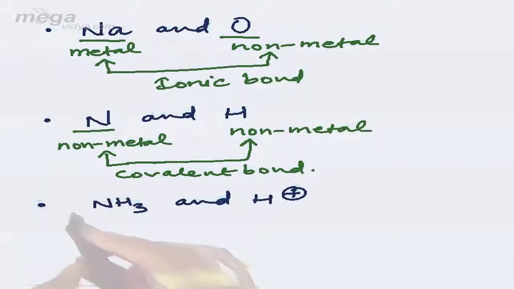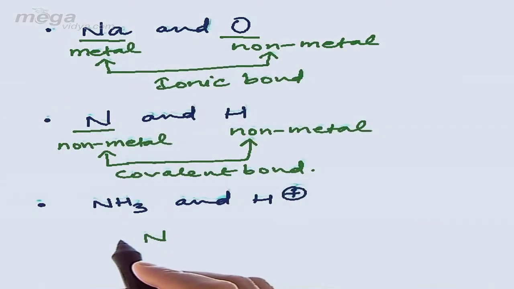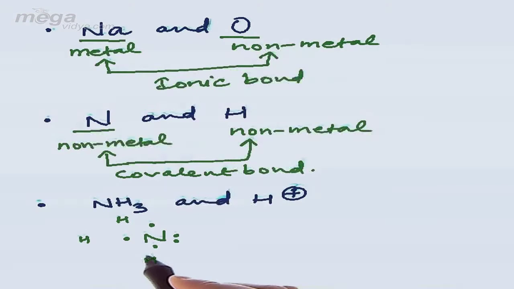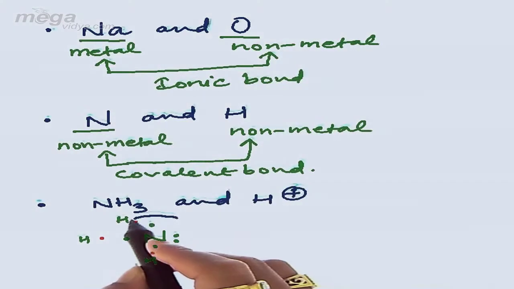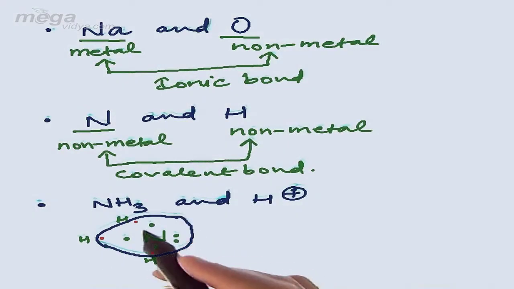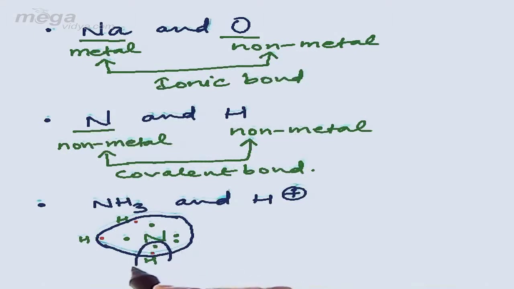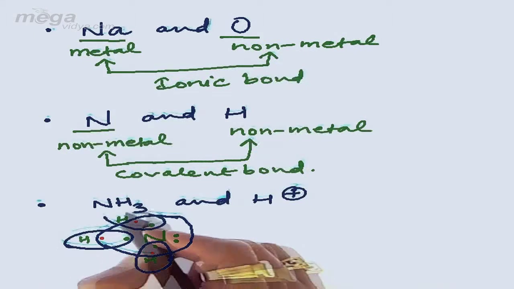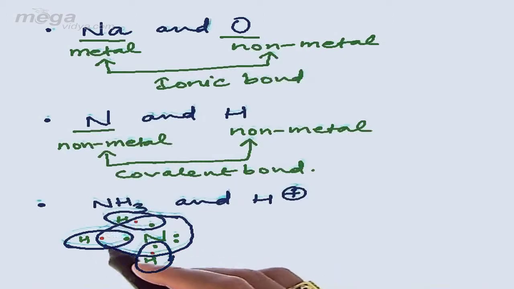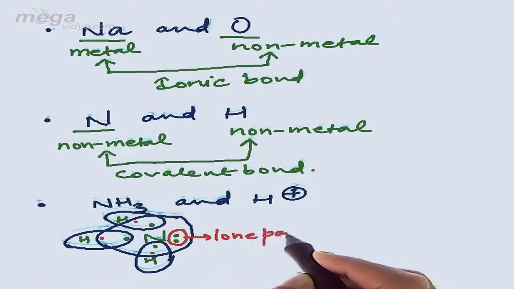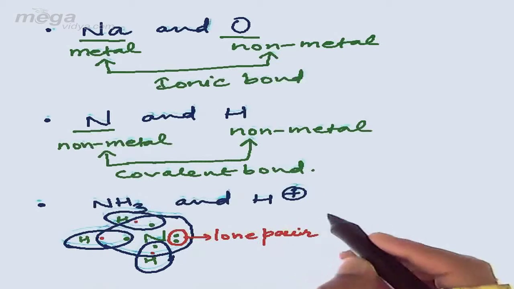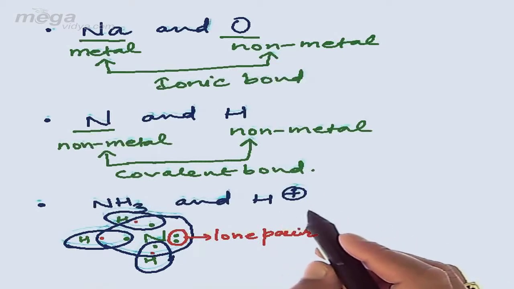We can see here that in nitrogen we have 5 electrons in the valence shell, whereas hydrogen has 1 electron in its shell. Now to complete the octet, nitrogen will share 1 electron with every hydrogen atom, and similarly each hydrogen atom will share 1 electron with the nitrogen atom. So after bonding between nitrogen and hydrogen in NH3, it has 2 electrons which are still unbonded, unshared, and we call this pair of electrons a lone pair, which is available with the nitrogen atom in NH3, and which can be further shared with H+ such that it could get stabilized.